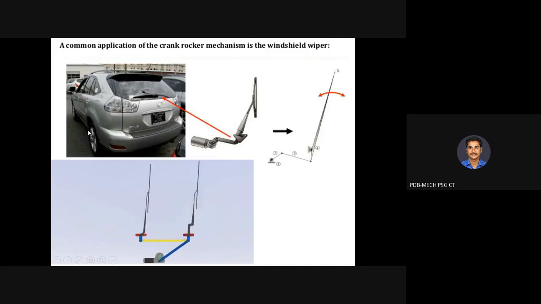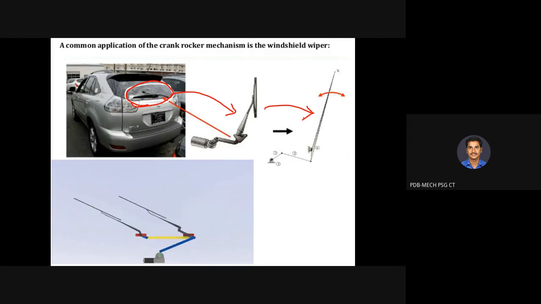The simple mechanism that I have shown here is a car windshield wiper system. This is the physical diagram of the same, and this is the schematic or kinematic view of the windshield wiper system. What is the main function of the windshield wiper system? Wipe the glass, so that dust particles, moisture or water can be wiped off and the glass can be clean.